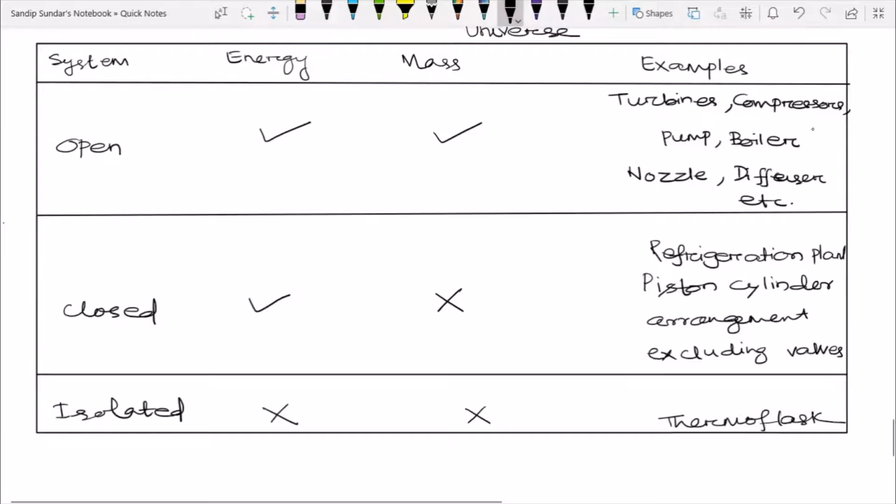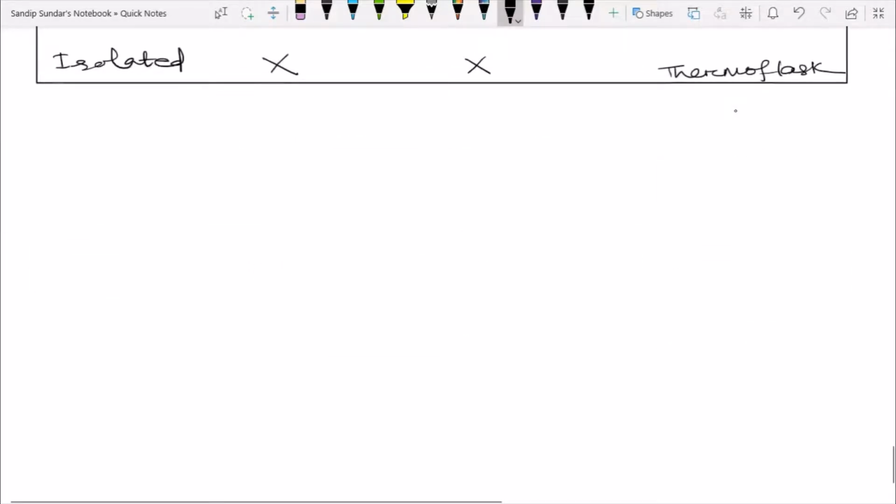Okay, now we will proceed to the next concept, that is microscopic and macroscopic approach of thermodynamics. So what is that? I will just give a brief introduction about this. In microscopic approach of thermodynamics, the behavior of individual molecules will be taken into consideration.